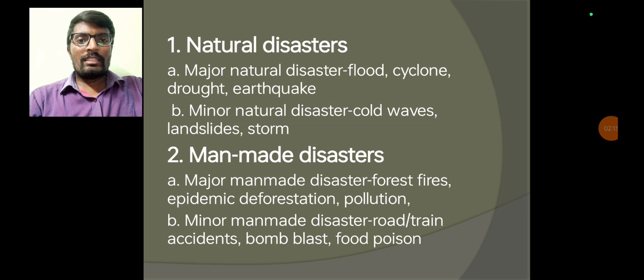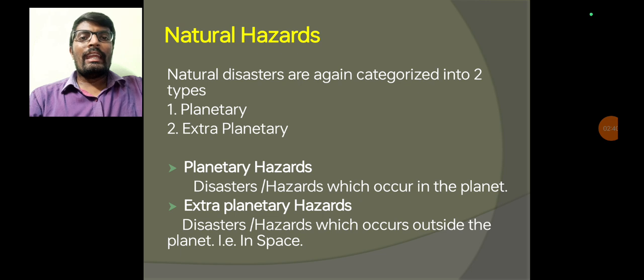These man-made disasters are classified into two types. First one is major man-made disaster and second one is minor man-made disaster. Major man-made disasters are like forest fire, also called wildfire, epidemics, deforestation and the creation of pollution. And the second one, minor man-made disasters, are like train and road accidents, bomb blasting and food poisoning, etc. Now coming to the natural hazard.